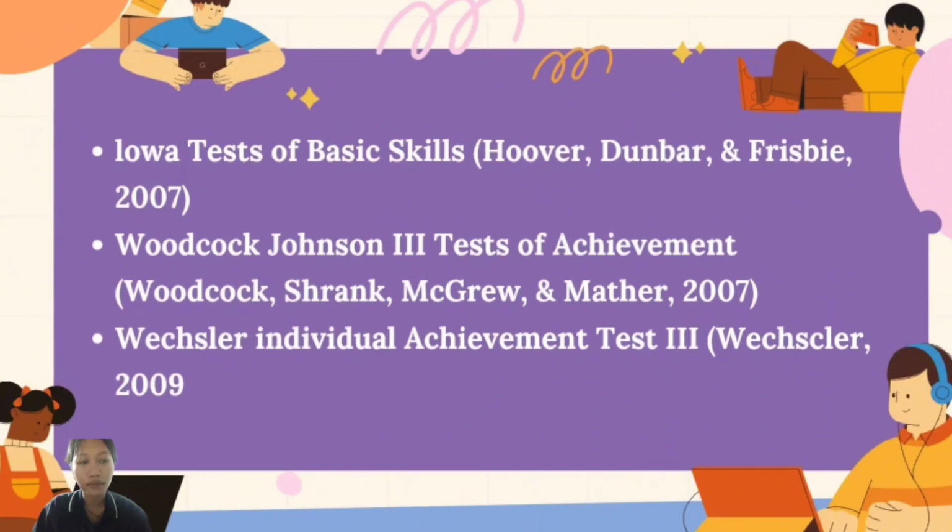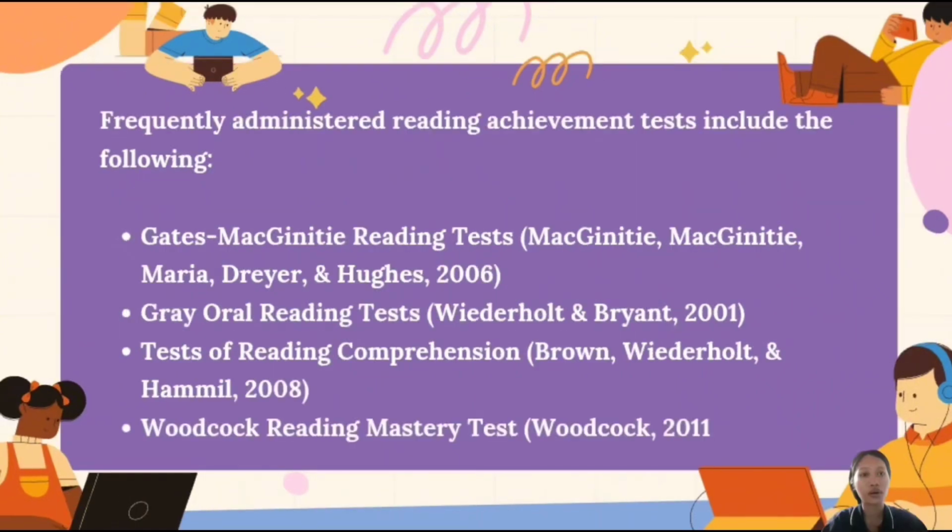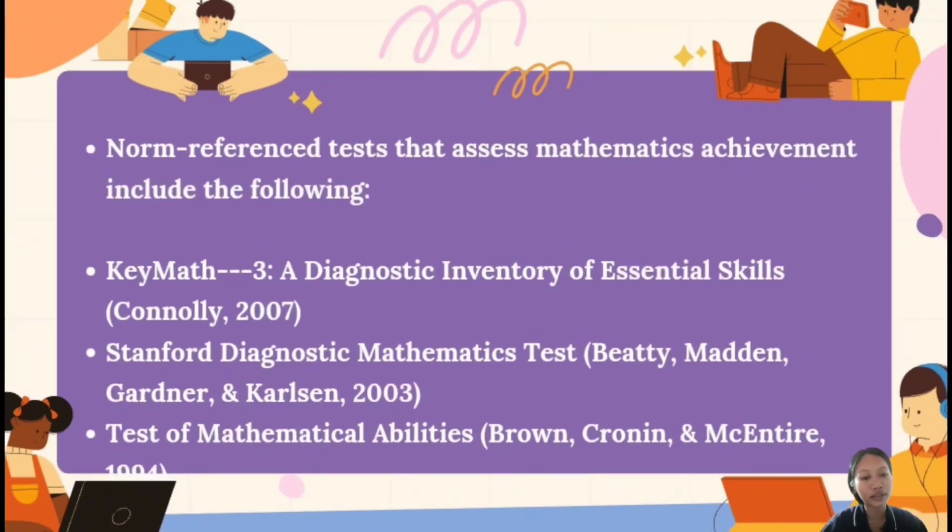These are the common types of IQ tests. First is the Woodcock-Johnson third test of achievement. Third is the Wechsler Individual Achievement Test. Frequently administered reading achievement tests and norm reference tests assess mathematics achievement.